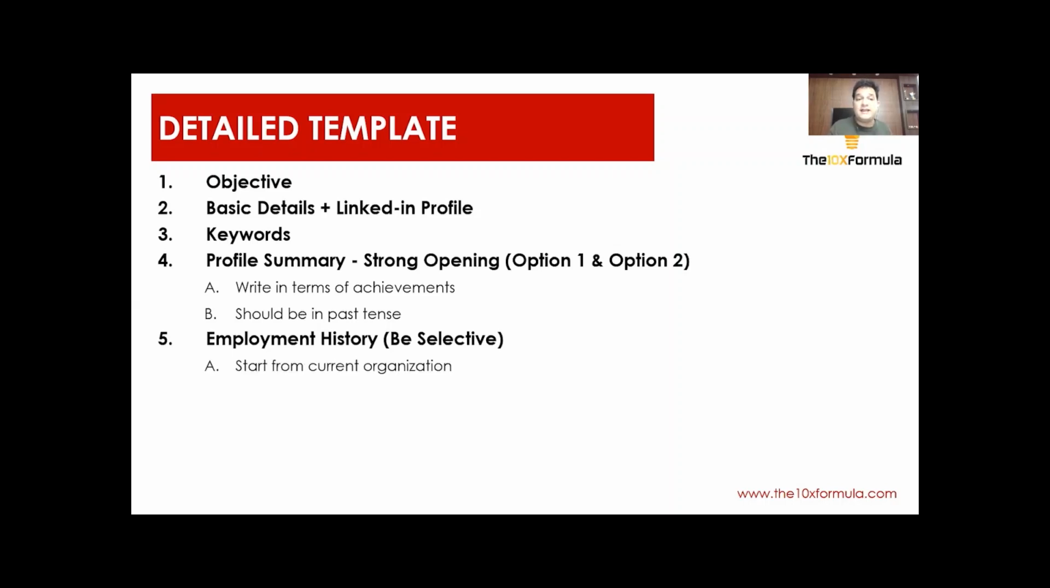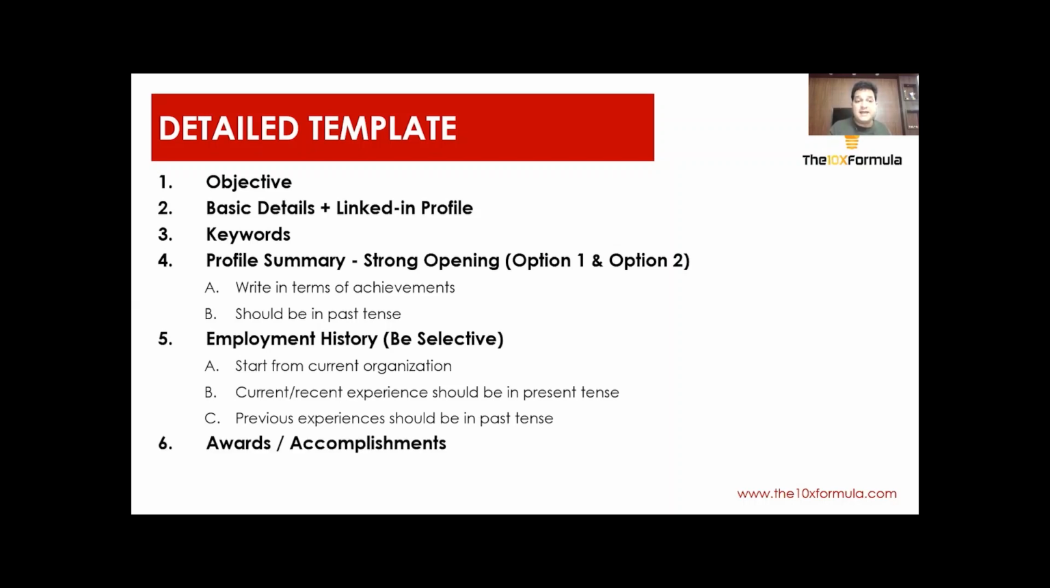And when you are writing employment history, start from your current organization and then go into your previous experiences. Your recent experience, where you are working currently, has to be in the present tense, while the previous experiences have to be in the past tense, because recent is what you are doing right now, and previous is what you have achieved in the past.